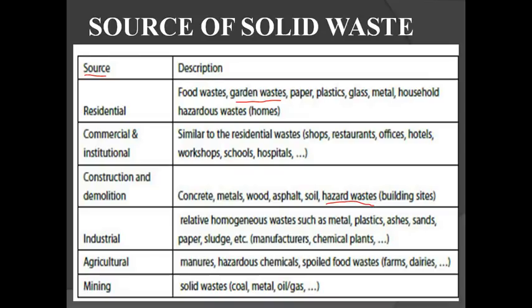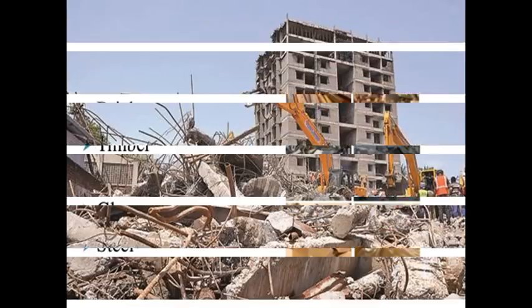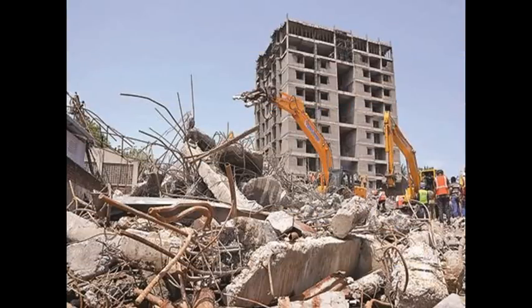Next, construction and demolition. If you demolish a building, I will show a picture. You can see construction and demolition waste consists of concrete, bricks, timber, sanitary ware, glasses, steel and plastic. If you demolish a building, what are the reusable and recyclable materials? First of all, the major part is steel, and the second part is concrete.